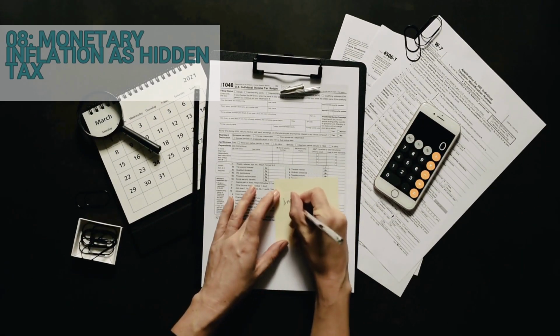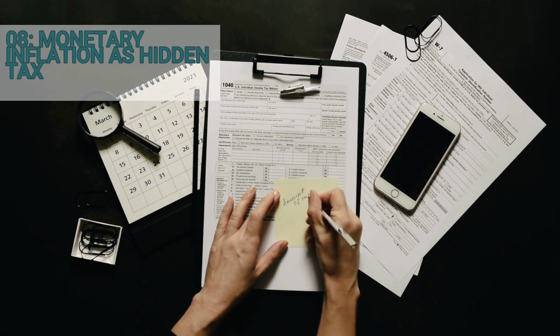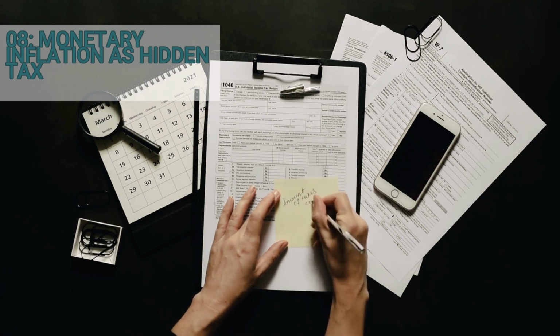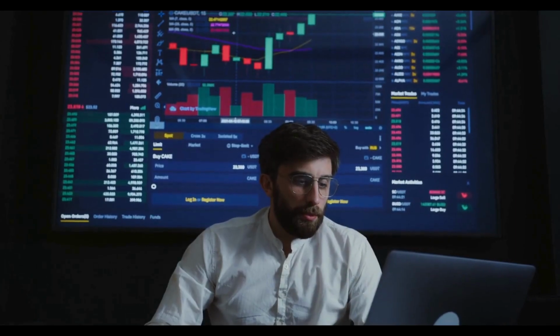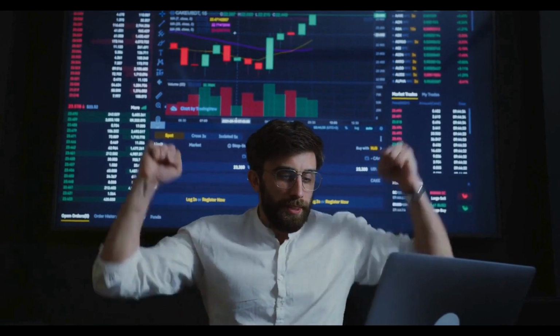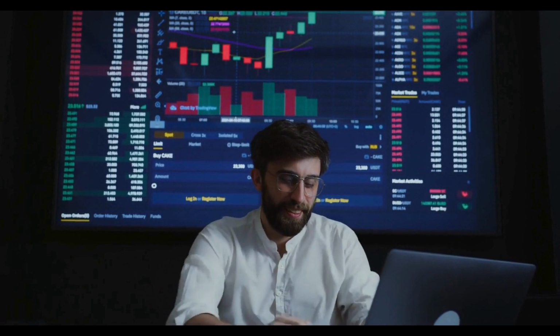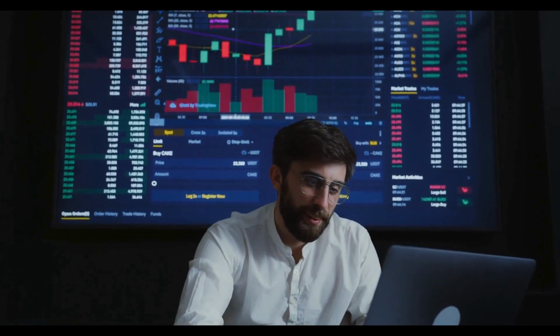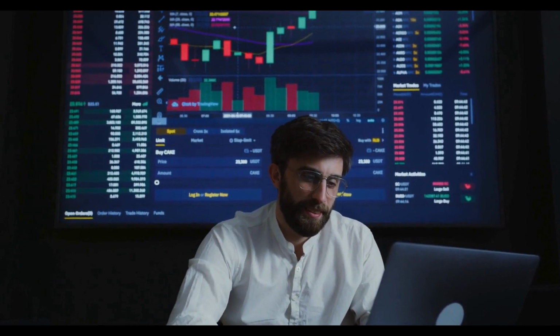Number 8. Monetary inflation as hidden tax. Monetary inflation is when the money supply in an economy increases faster than the supply of goods and services. It can be caused by a central bank printing more money or when it reduces the amount of money it requires banks to hold in reserve. When the money supply increases faster than the goods and services, it causes prices to rise, resulting in inflation.